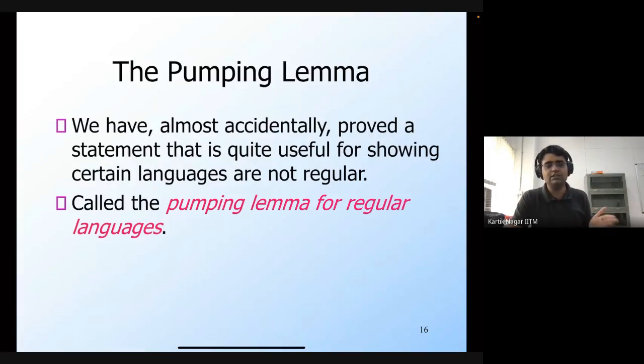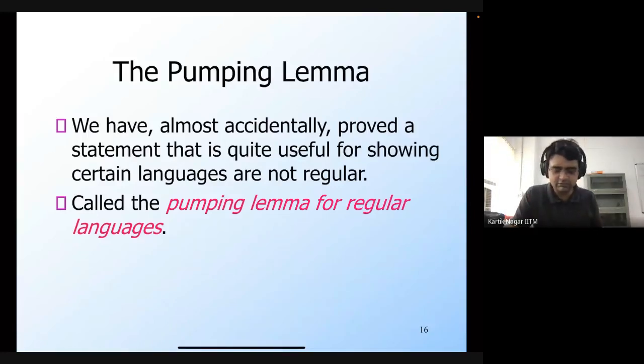In the formal definition of the pumping lemma for regular languages, if the language is regular, then you can pump more and more strings to be in that language. But if the language is not regular, then there exists a string which should be present in the language if it were regular, but which is actually not present. That's how we are going to use the pumping lemma to show that a language is not regular.